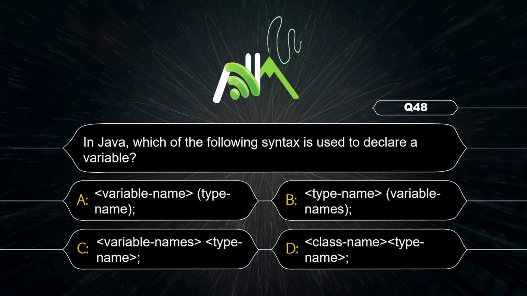First you have to write the data type, and we have gone through 8 data types, and then you have to write the variable name. Just now we saw the example integer A. That way you can declare the variable. So correct option is B.